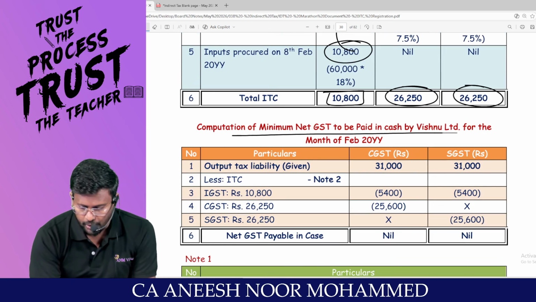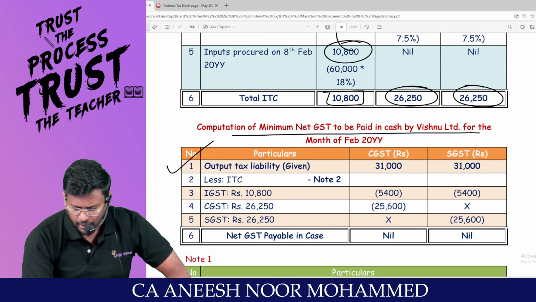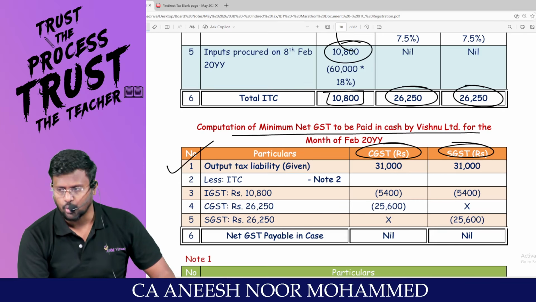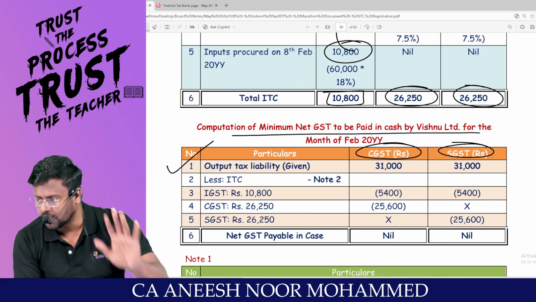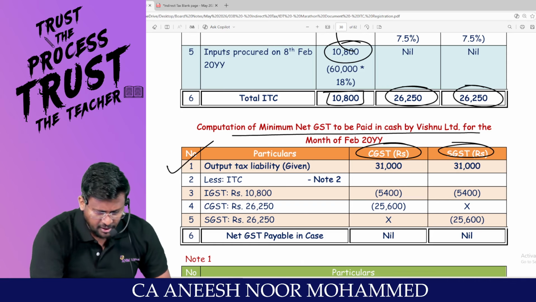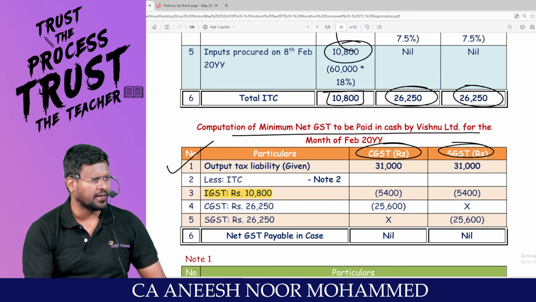Now I'm going to calculate the minimum net GST payable. I know that my output tax liability is only CGST and SGST because I am not making interstate outward supply. I am making only intra-state outward supply. Am I right? Sir, I am having IGST credit. As we all know, rule number 1, IGST credit is to be utilized first.